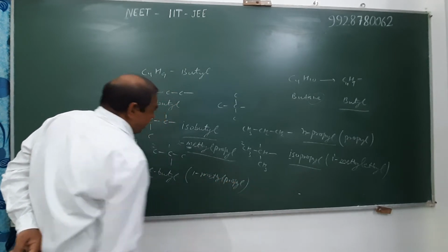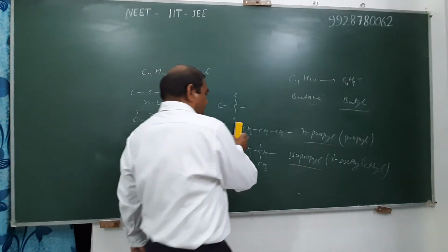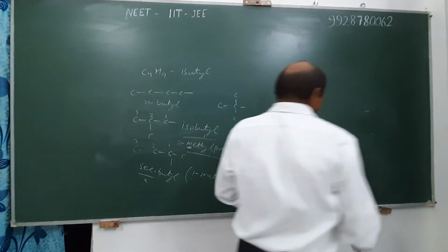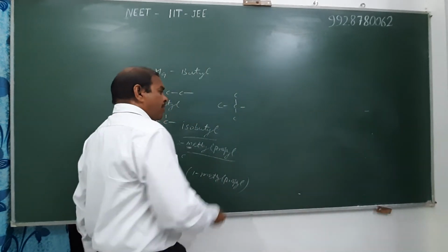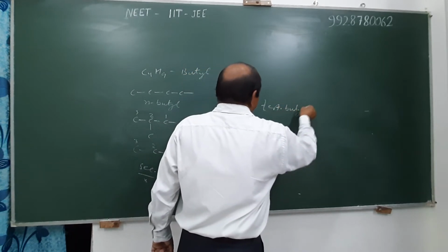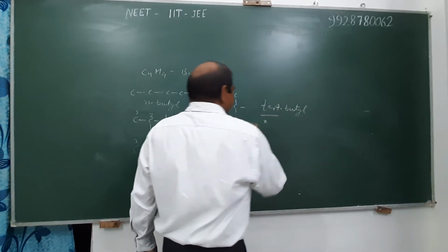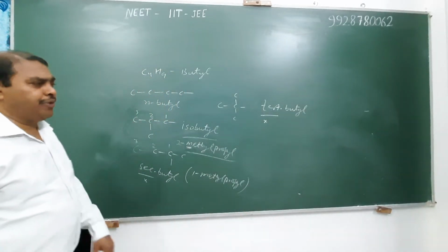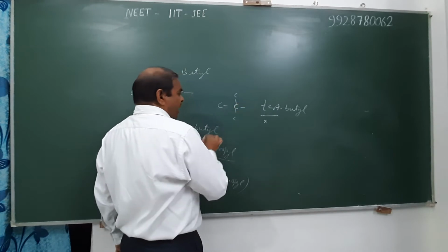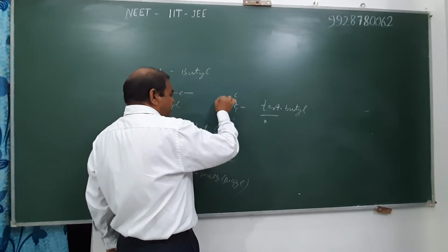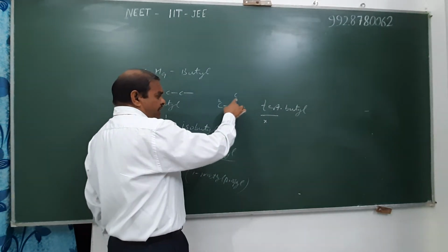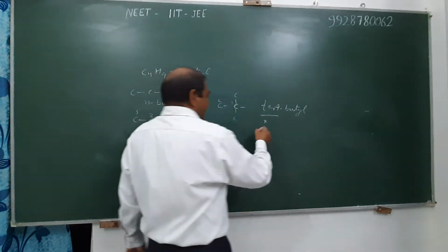It's 1-methyl propyl. And in case of the fourth radical, it is also butyl, but on the basis of type of carbon atom, it is known as tertiary butyl. Tertiary is not considered in alphabetical order, only butyl is considered. Its actual IUPAC name is 1,1-dimethyl ethyl, because the longest chain contains 2 carbon atoms. 2 means ethyl. At the first position there are 2 substituents, methyl, and hence it is known as